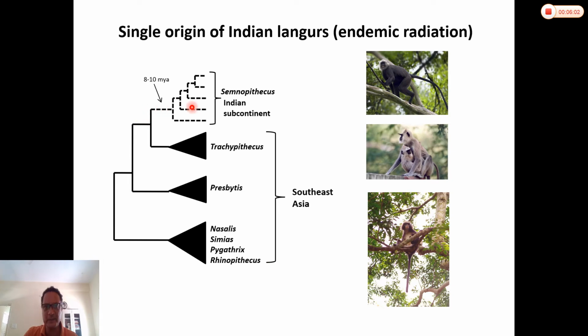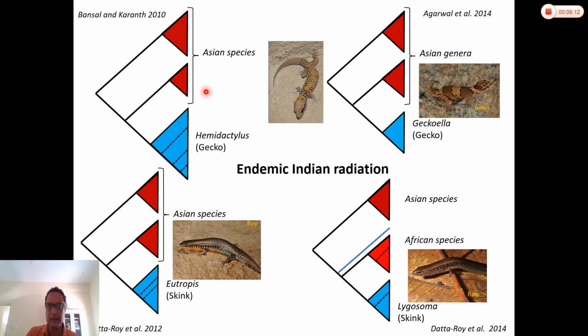So in fact, there has been a single dispersal of langurs into India, followed by diversification into dry and wet zone elements. In fact, we see this with a lot of other groups that we have worked on. Here are some examples from lizards, from geckos, from skinks, and so on.